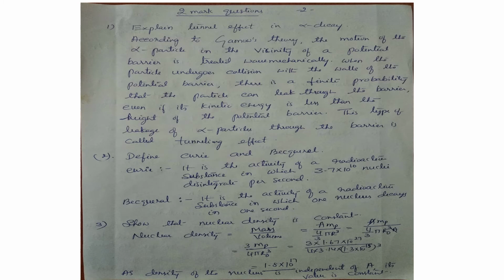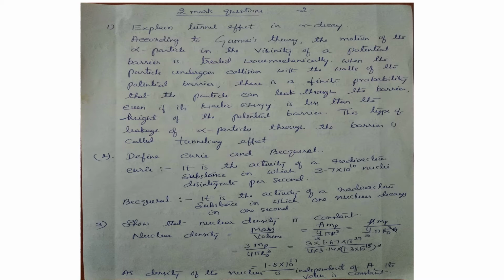Next, let us discuss 2 more questions. The first question is, explain tunnel effect in alpha decay. When the alpha particle is inside the nucleus, the nucleus is considered as a potential barrier, so the alpha particle is inside the potential barrier. How does it come out of that potential barrier? This is explained by the tunnel effect.